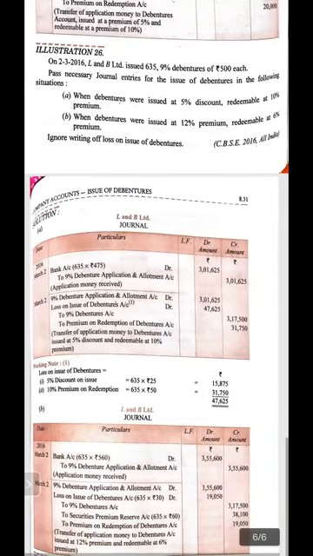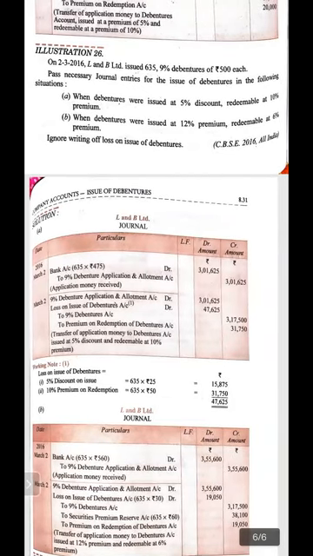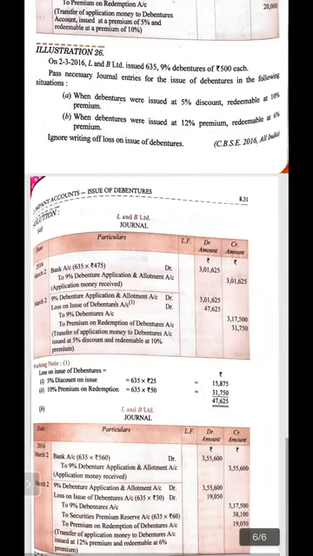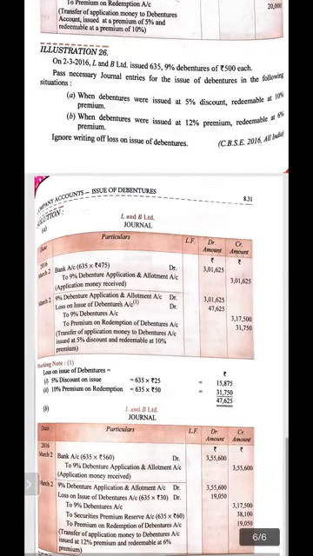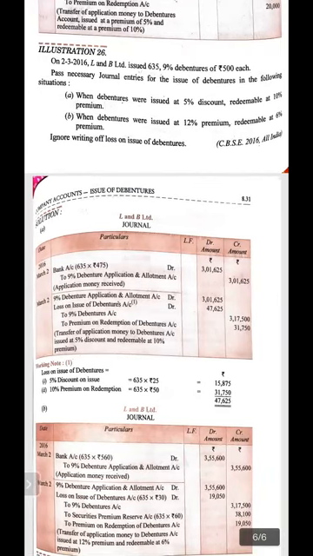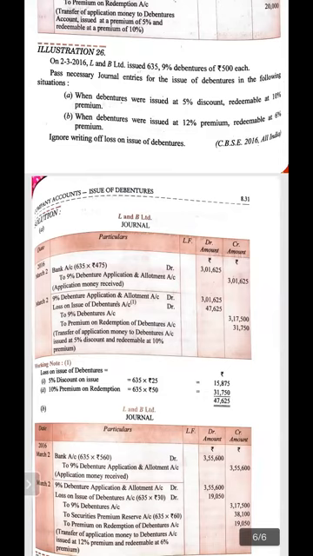On 2/3/2016, meaning 2nd March 2016, L&B Limited issued 635 9% debentures of 500 each. Pass the necessary journal entry for the issue of debentures in the following situation: when the debentures are issued at discount and redeemable at 10% premium. If the debentures are issued at discount and redeemed at premium, what is to be done?